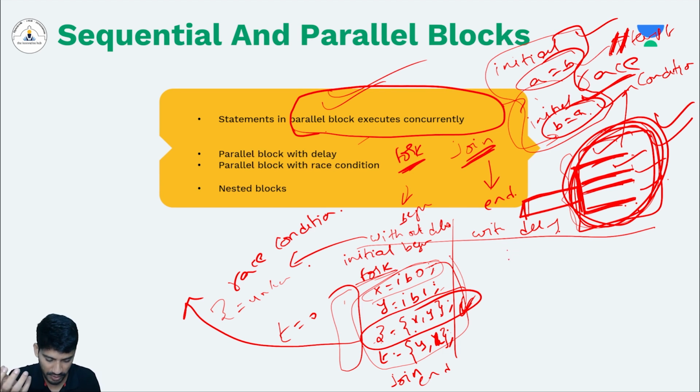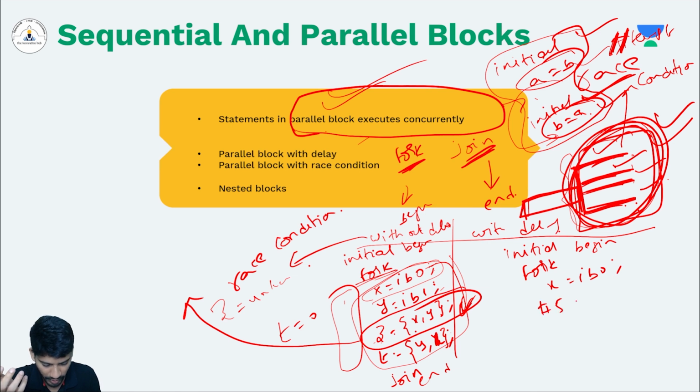So let's take an example with delays. In that case, what happens? Initial begin fork. I'm defining with some delays. After 5 nanoseconds, my y is equal to this. After 10 nanoseconds, my z is equal to x, y.